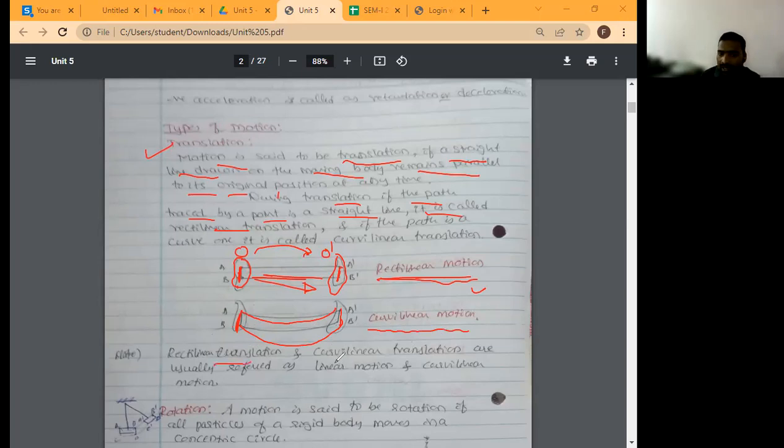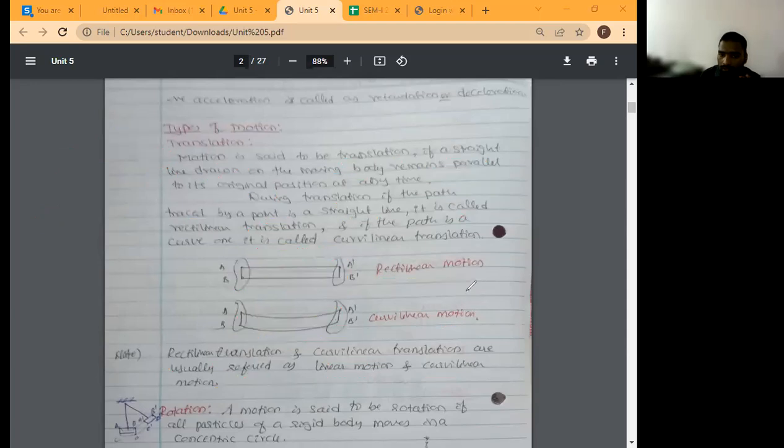Rectilinear translations and curvilinear translations are usually referred to as linear motion and curvilinear motion. In the exam, he may ask, what are the two types of translations? Rectilinear is one and curvilinear is the other. You should remember these two points.